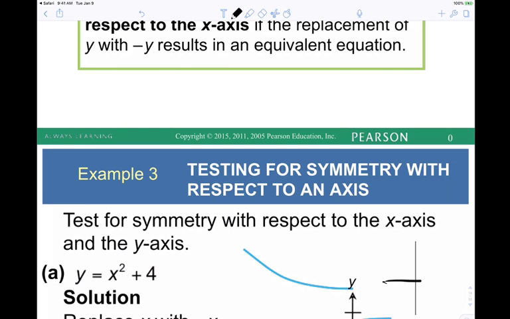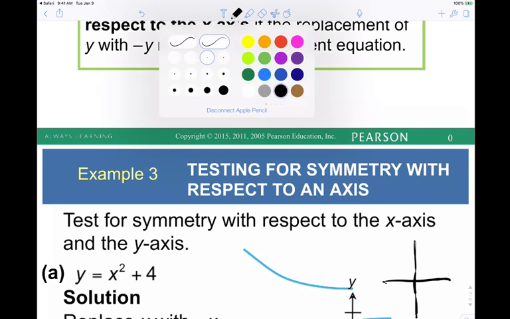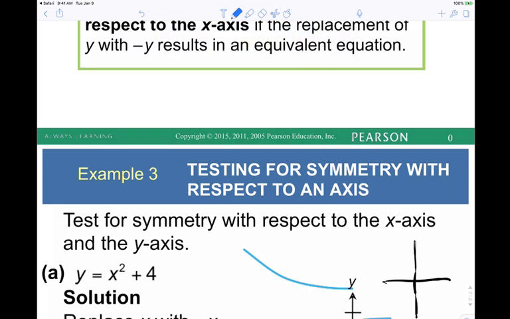But anyway, say our graph looks something like this. When x is 2, for instance, what's the corresponding y? 4, right? This is f of x equals x squared.